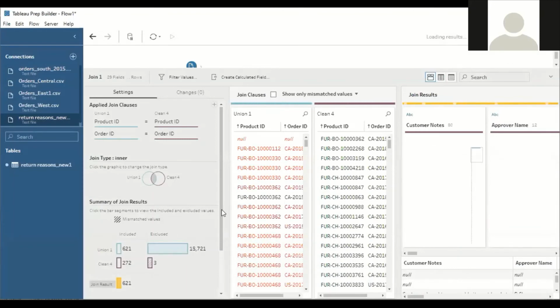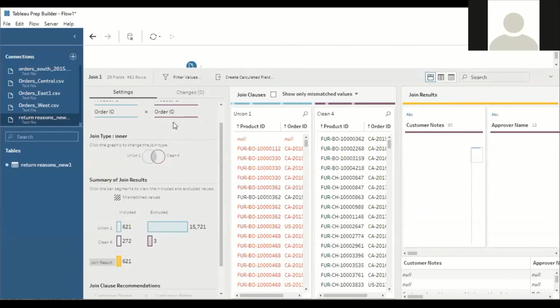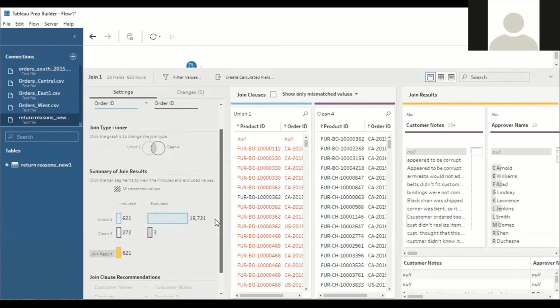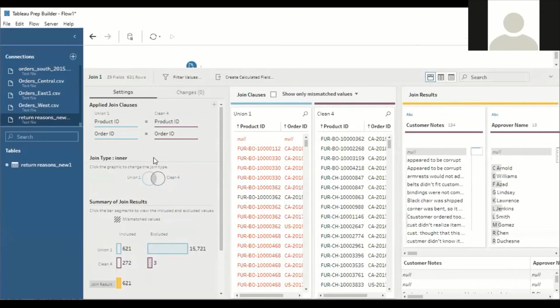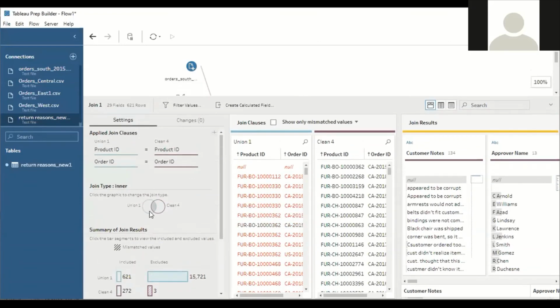Now product ID join done, so even I have included order ID also. I'm performing the join on the order ID of my master Excel sheet with the order ID of the return reason sheet. Understood? But the problem here is I'm performing an inner join.